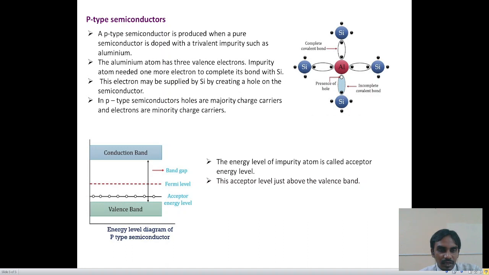With a further increase of temperature, greater than the band gap energy, electrons exit from the valency band to the conduction band, leaving holes in the valency band. In this process, more holes are created in the valency band compared to electrons in the conduction band. Therefore, in P-type semiconductors, holes are majority charge carriers compared to the minority charge carriers.